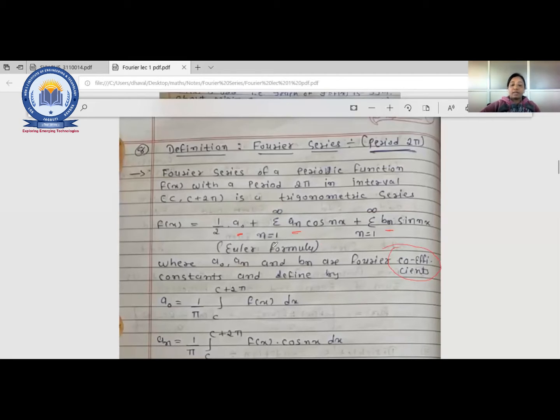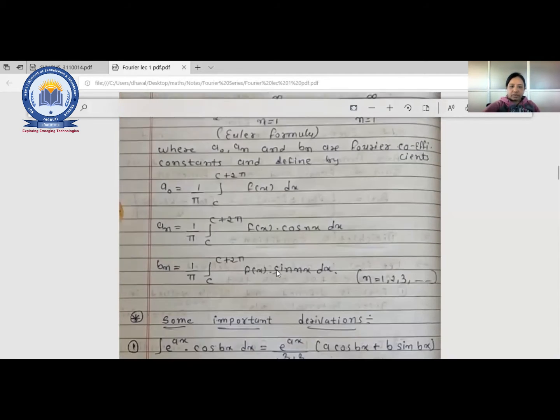That means we need to find the values of a0, an and bn, and simply put them into this series or equation, and then you will have your Fourier series equation. It will be in the period of either 0 to 2 pi or minus pi to pi. But first we will go through 0 to 2 pi. So we'll first see the equations of a0, an and bn, which you can see here.